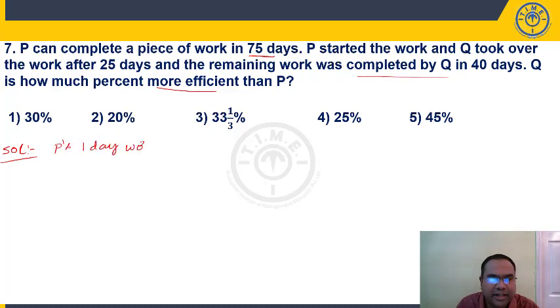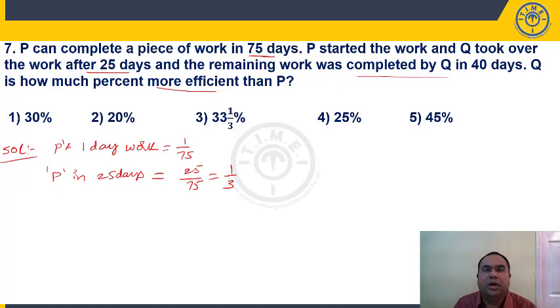P can complete a work in 75 days. What is P's 1 day work? 1/75. P started the work. Q took over the work after 25 days. So P has worked for 25 days. So P in 25 days will complete how much? 25/75. Daily 1/75, 2 days 2/75, 3 days 3/75. P is working for 25 days, 25/75. He will complete 1/3 of the work.